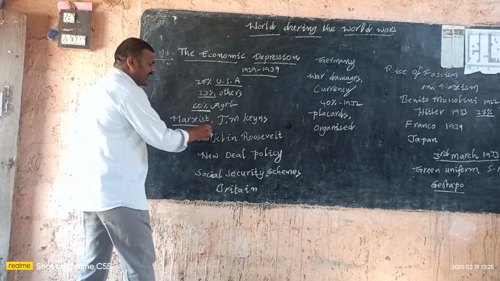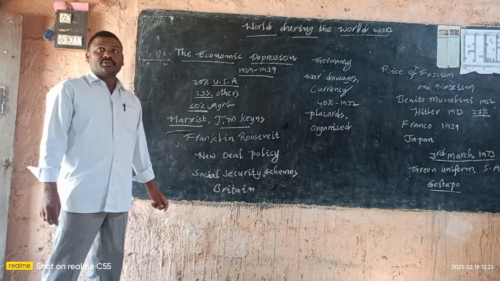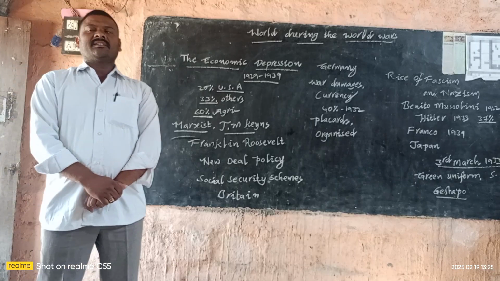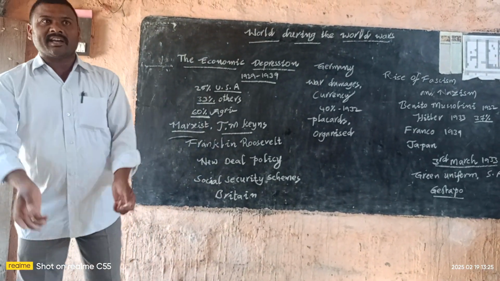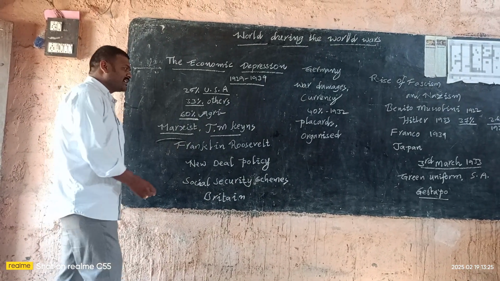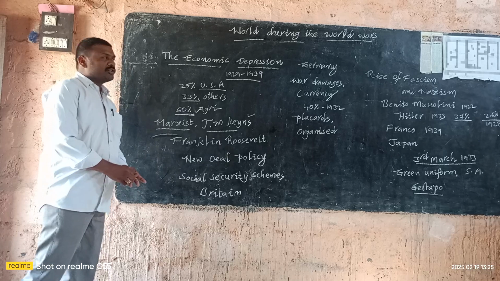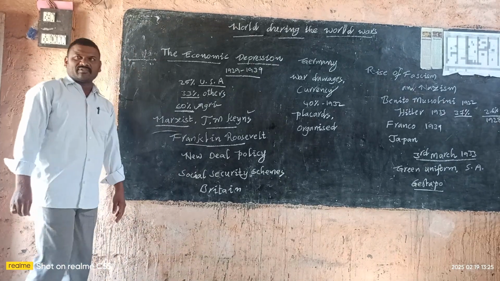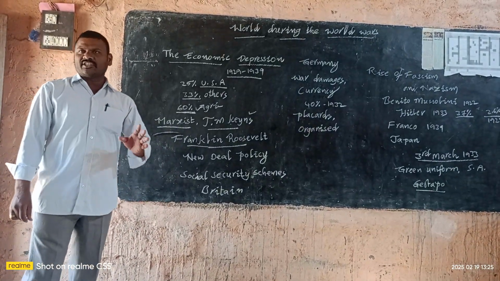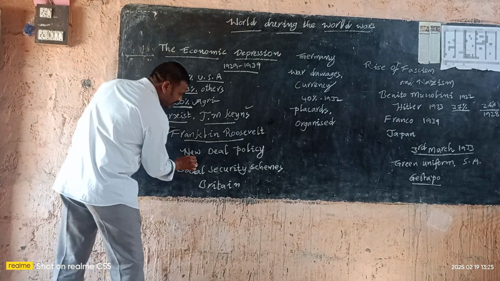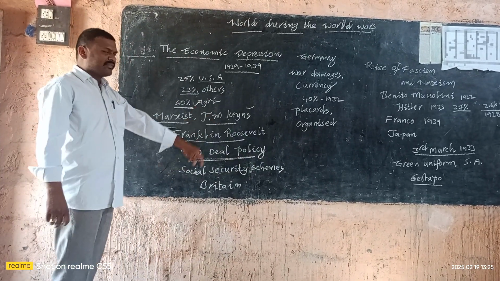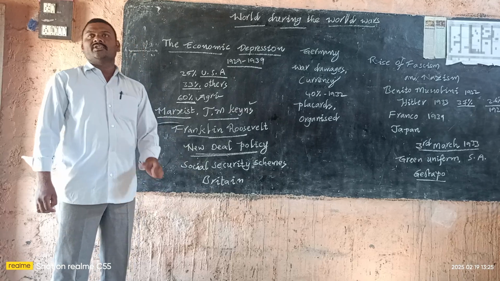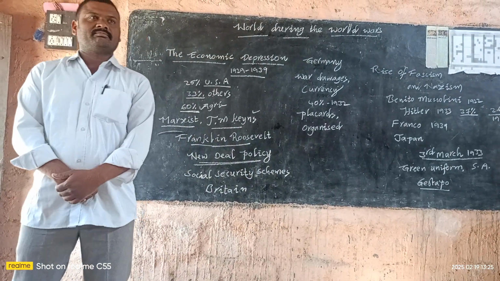In the same way, other economists like J.M. Keynes said that during this situation, the state is mainly responsible. During this situation, the state should invest funds and create employment opportunities. This statement was given by J.M. Keynes. During the economic depression, Franklin Roosevelt, who was the president of America in the year 1932, announced the New Deal policy to help the victims of the Great Depression.